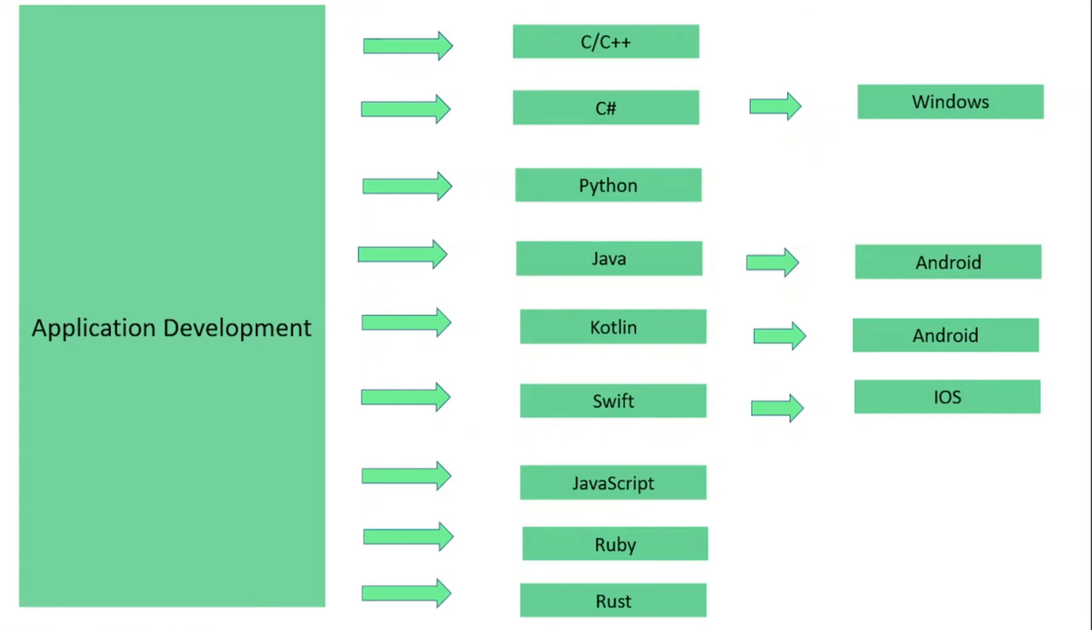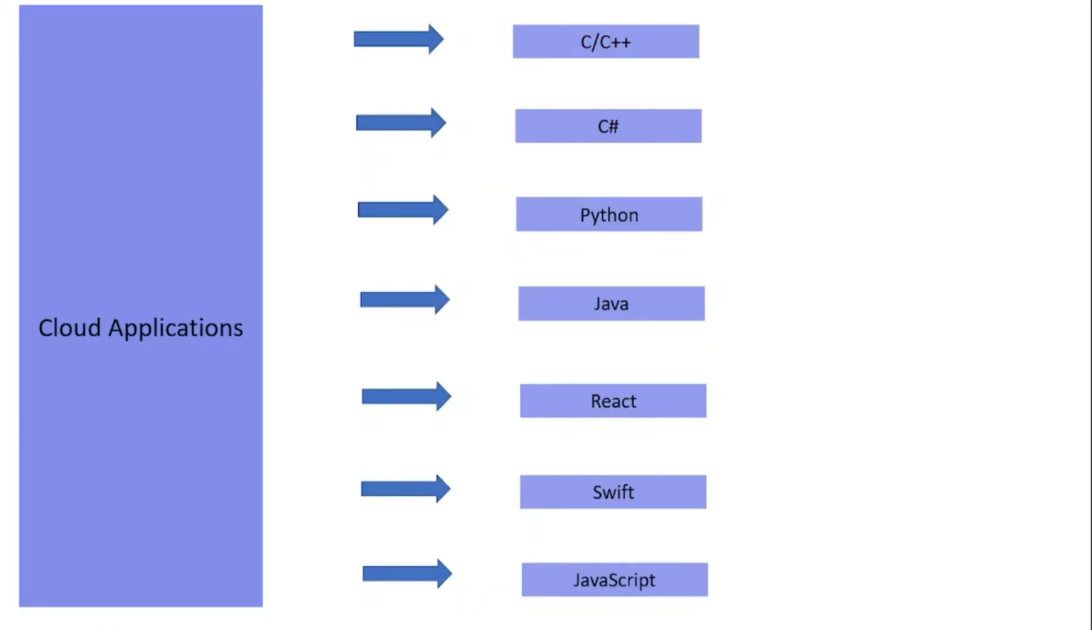So another interesting field here is cloud applications. Guys, as you have seen, cloud applications are increasing day by day, and they are gaining a lot more popularity and fame. One of the important cloud applications that we all use in our daily life are Google Drive, OneDrive or Mega.nz. So to develop cloud applications, we again will work with C, C++, C Sharp, Python, Java, React, Swift and JavaScript, etc.